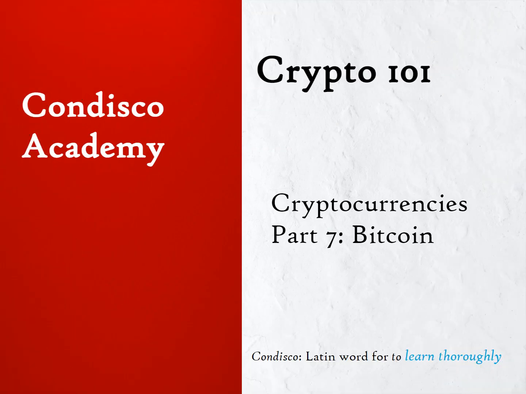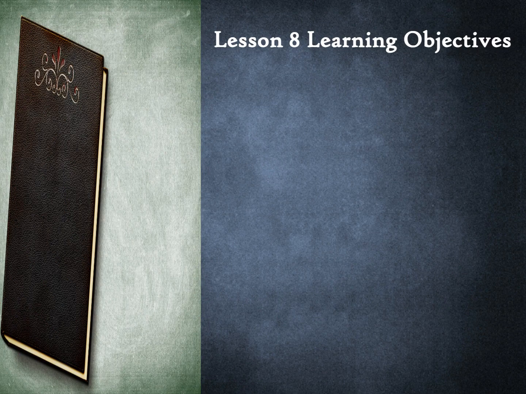Welcome to Crypto 101, a first principles jargon-free course on blockchain and its impact on financial services. We are in the process of learning how cryptocurrencies mimic the properties of fiat money. We are currently focused on the property of transferability by which fiat money is transferred from one account to another.